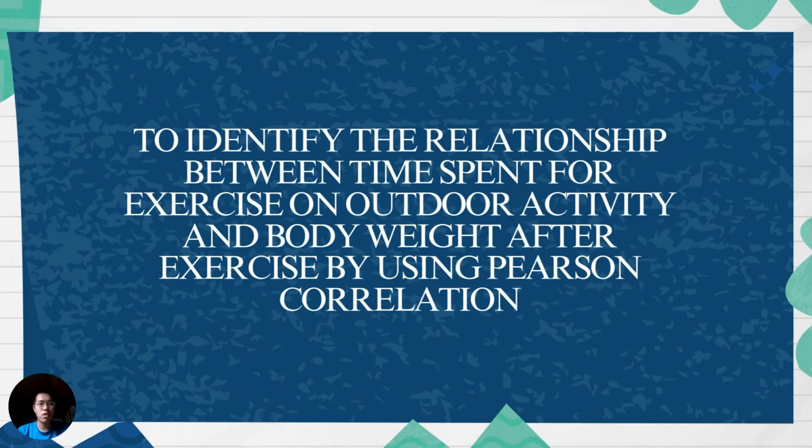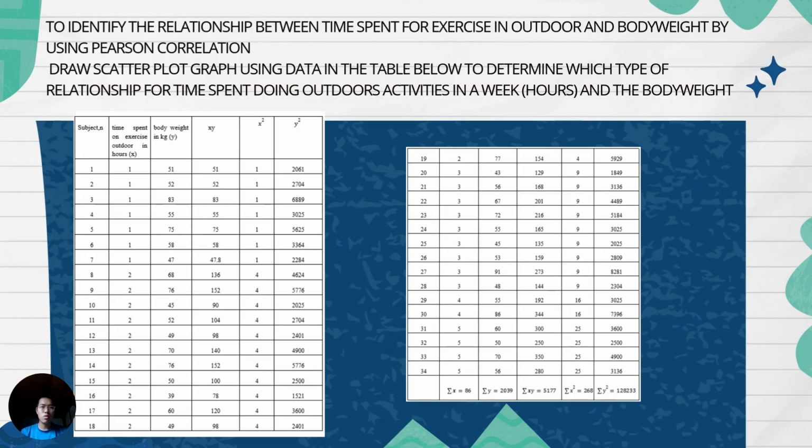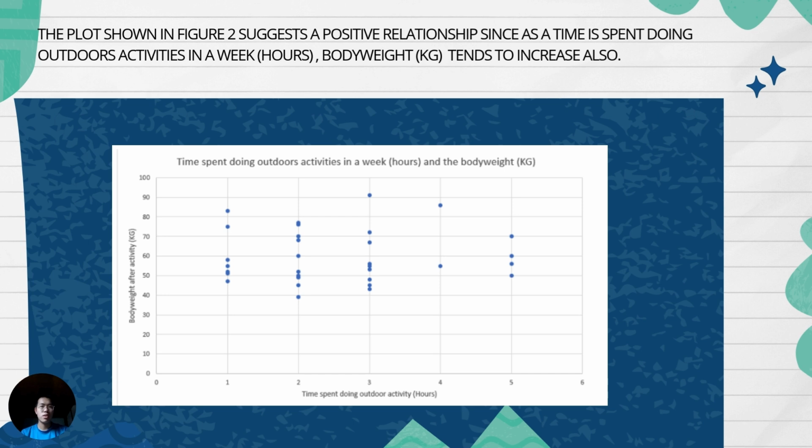So this is the third objective, which is to identify the relationship between time spent exercising on outdoor activity and body weight after exercise by using Pearson correlation. The table below shows the data that we collected and summed up as a table to make a scatter plot graph. From the scatter plot, we can see a strong positive relationship: as more time is spent doing outdoor activities in the week, the body weight tends to increase too.